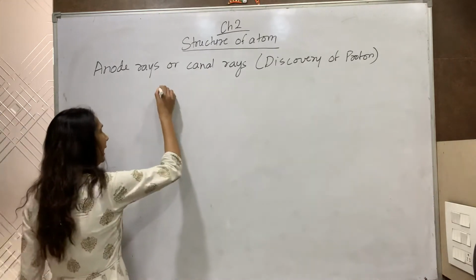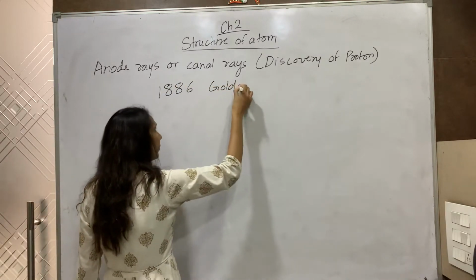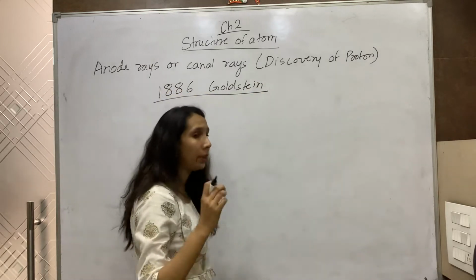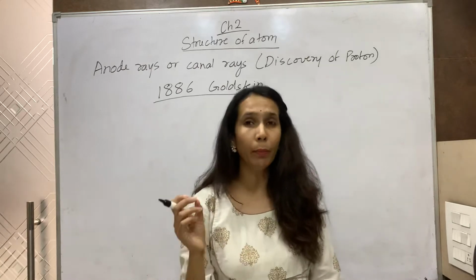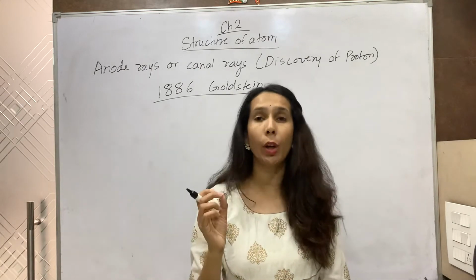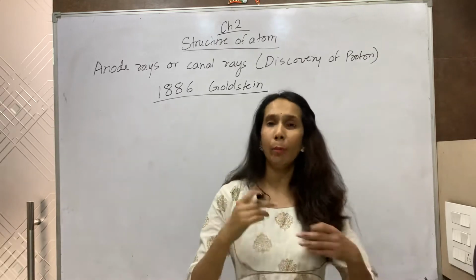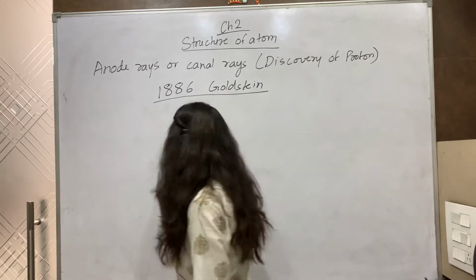In approximately 1886, Goldstein found that the discharge tube contains one more type of rays, which were called the anode rays. He modified the experiment and carried it out as follows.